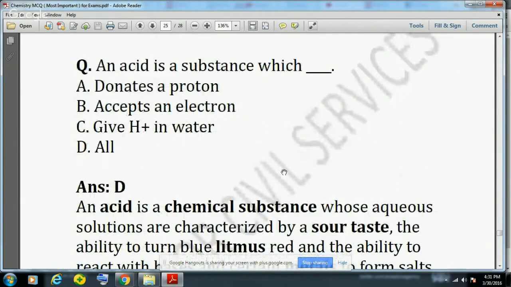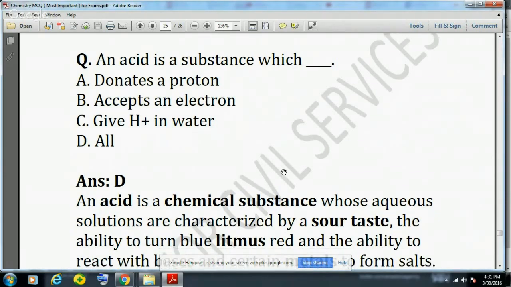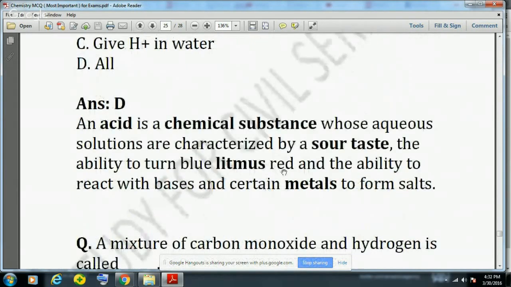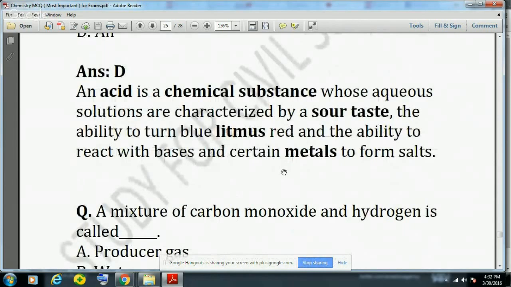Another question is, an acid is a substance which, actually all the options are correct, because an acid donates a proton, accepts an electron and gives H ion in water. So all options are correct. An acid is a chemical substance whose aqueous solutions are characterized by a sour taste. Acids give a sour taste and bases give a bitter taste. We have covered all the chemistry concepts in our chemistry concept video. You should watch that video.